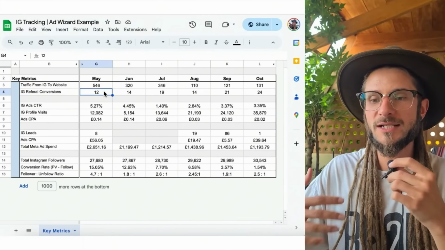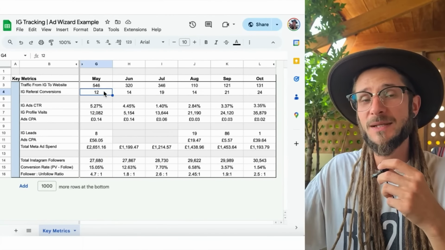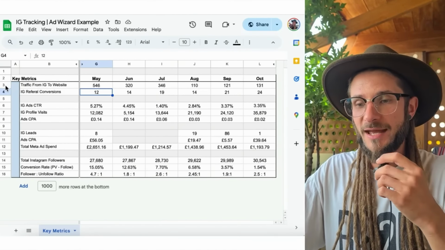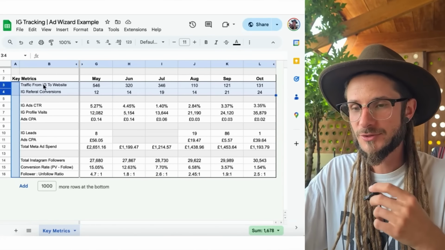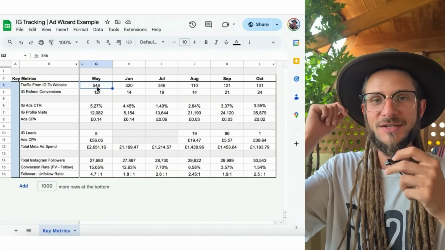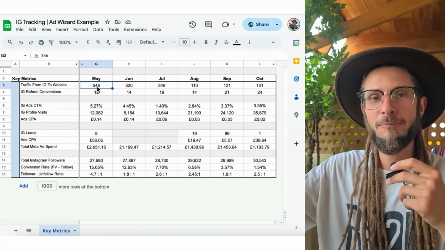So what we're trying to do within the Instagram profile is still promote people submitting their lead details, people booking a consultation, right? So where we go to get this information, the top two rows, okay, this is where we can get this information from Instagram directly, under the analytics section. It will show you how many clicks to your outbound links there are.